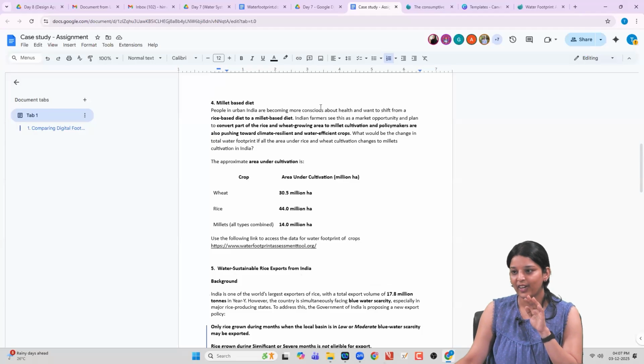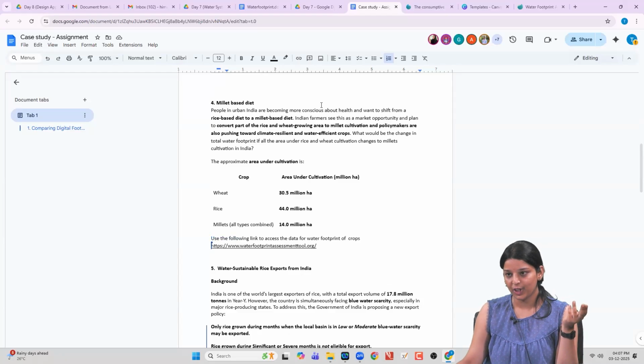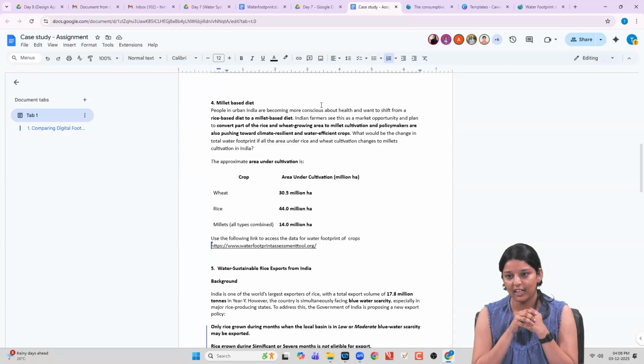So you now know that rice and wheat are the most blue water footprint acquiring sectors in India. And now people are also becoming more conscious about their health, and the climate activists are making a hue and cry about the water stress that we're having. So a policy is going to come through, and also Indian farmers are seeing this as a market opportunity, and they want to shift from rice and wheat based cultivation to millet based cultivation. If that change happens in real, what would be the change in water stress for India? That's the problem about blue water stress.